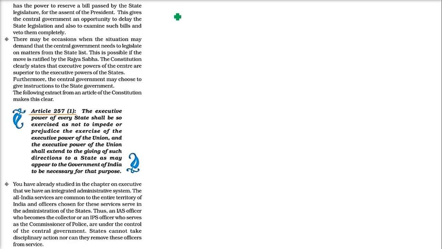And one more thing is there. Say the state legislative assembly has passed a bill. Now this goes to the governor to be signed. But if the governor doesn't want to, or you can say the central government doesn't want to, the governor sends it to the president. Now the president has a veto power, that is called the pocket veto. So he can always keep this bill without signing, and this bill will never become a law. So this is also the power of the governor.